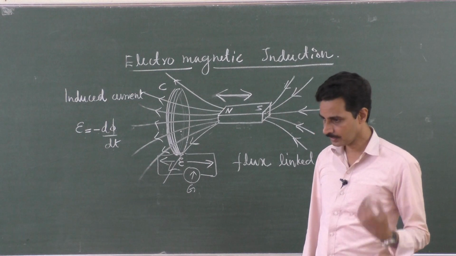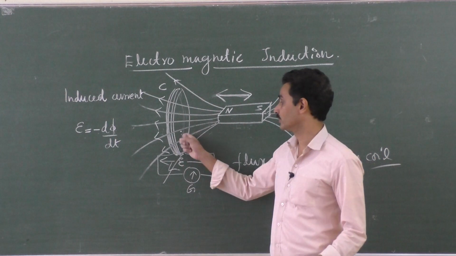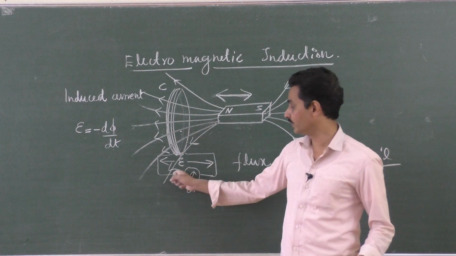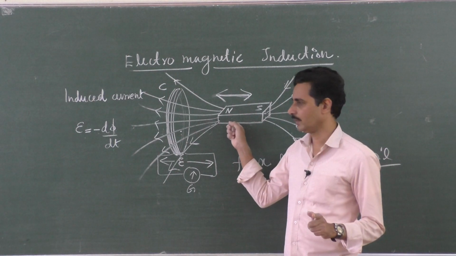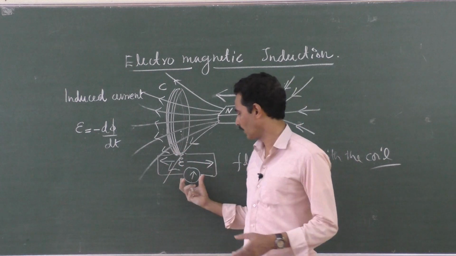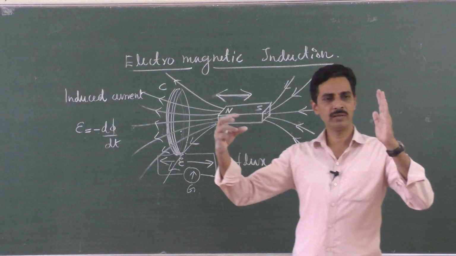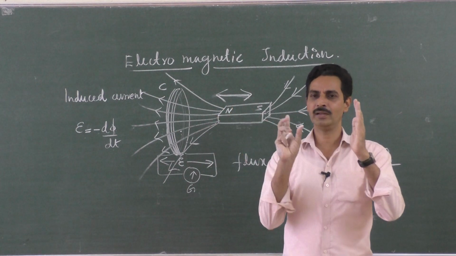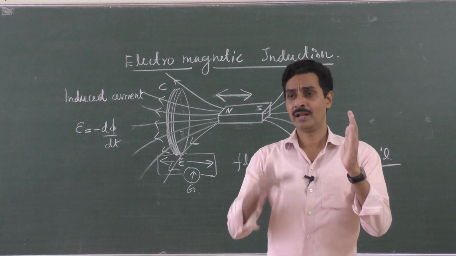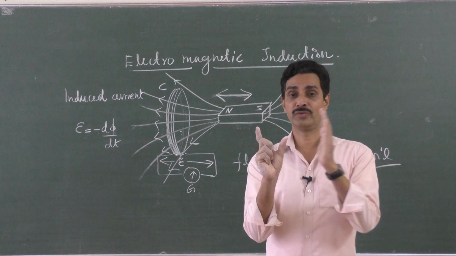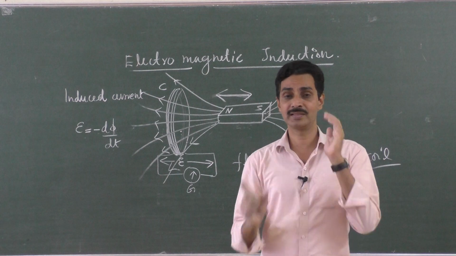Right, one thing. Now, in what ways can you produce a change in the flux, or induced EMF? There are many ways. Either keep the magnet stationary and move the coil towards and away from the magnet. That is also possible. You need not keep on dancing with the magnet. Suppose the magnet gets tired, the magnet says, how many times do I have to move forward and backward? I will keep stationary. Now let the coil move backward and forward, so that the galvanometer shows deflection, because that also produces a change in the flux.